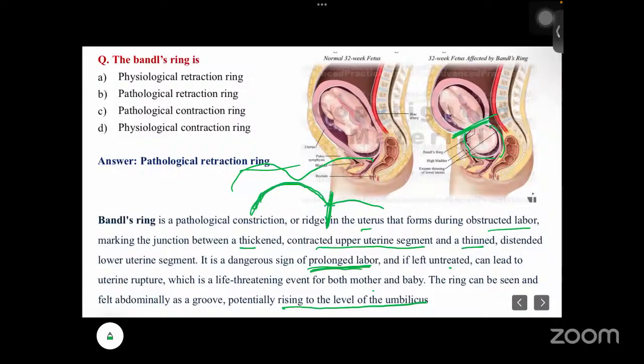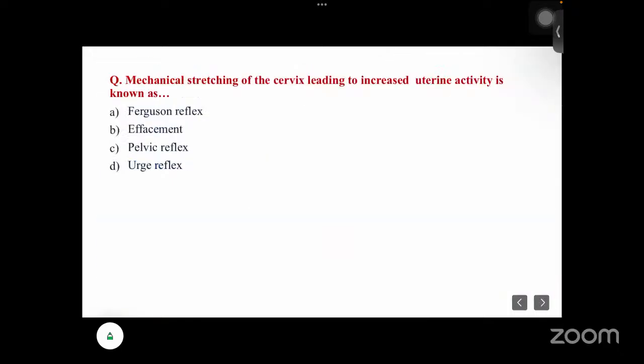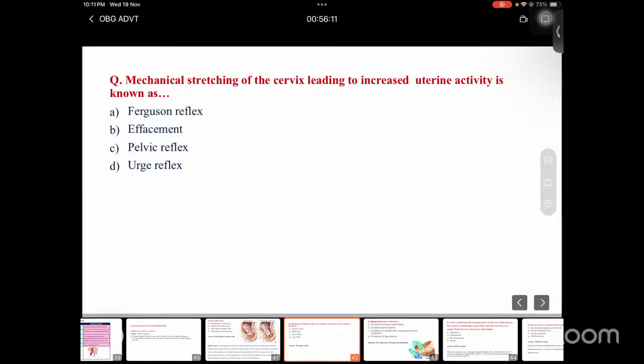So this one here is the Bandl's ring, which is a pathological retraction ring. Okay, so mechanical stretching of the cervix leading to increased uterine activity is known as the Ferguson reflex.